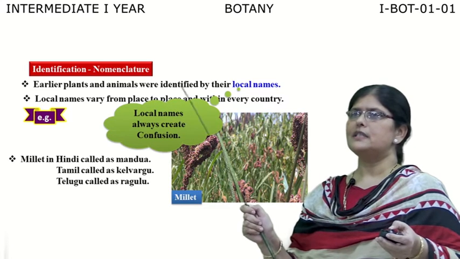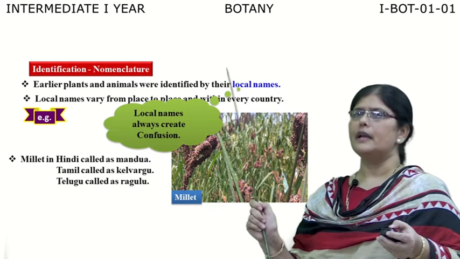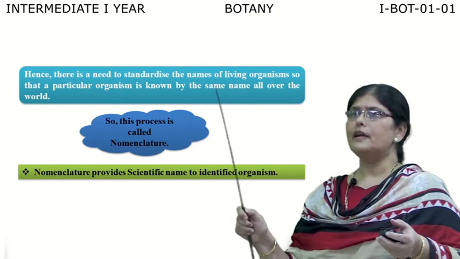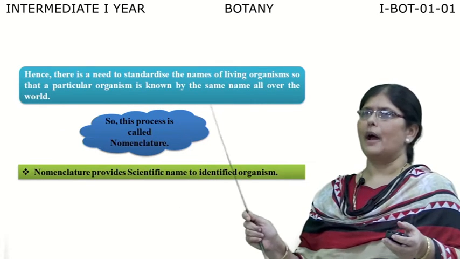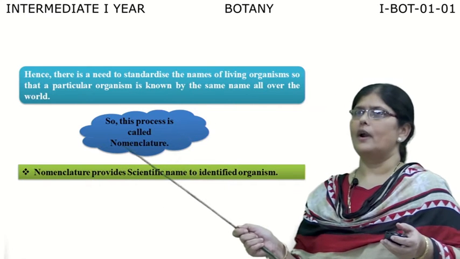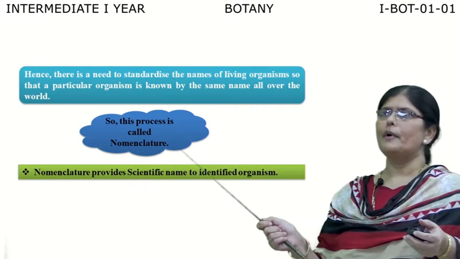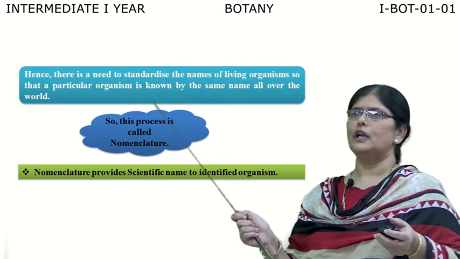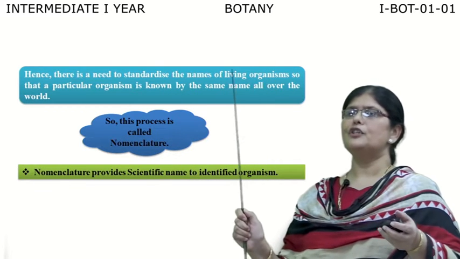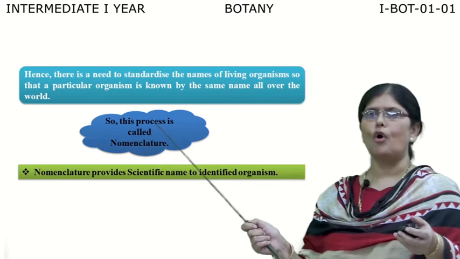So the importance lies in identifying the organism and giving it a name in a particular manner so that the whole world will use the same name. This is called nomenclature. Nomenclature is nothing but naming of the living organism by a particular name which is used all over the world.